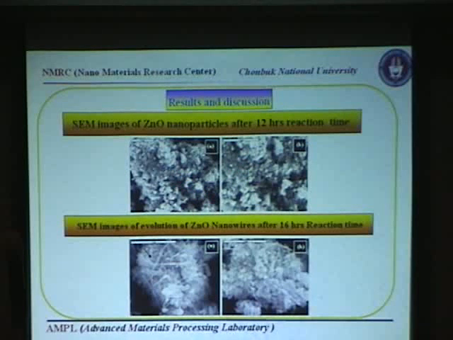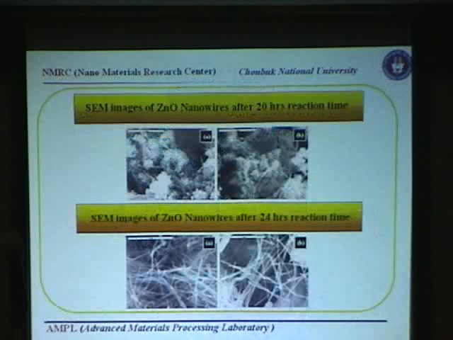Further, when we increase the time up to 16 hours, we find some nanowires. So it makes our experiment much more interesting, that there is a possibility for these nanoparticles to orient themselves by a favorable mechanism of oriented attachment. So there is a possibility of enhancement by prolonging the reaction time, and there is a formation of nanowires.